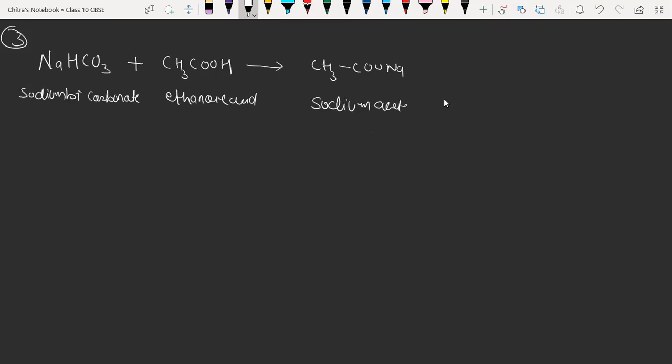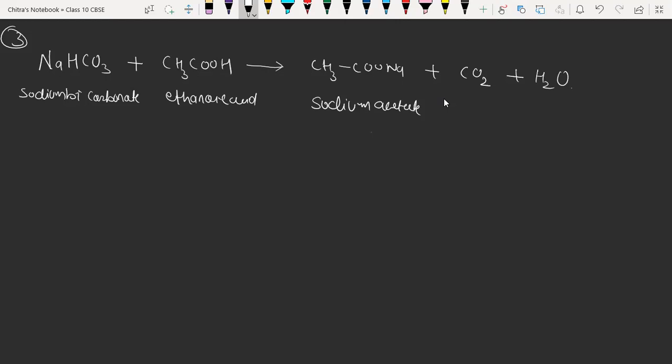Sir, shouldn't we always write positive ions first? Na is positive, right? Yes, Na is positive here. Then why did we write COONa? Because this product is named by the ethanoic acid group, that's why. Then along with it we have carbon dioxide and water, H2O.